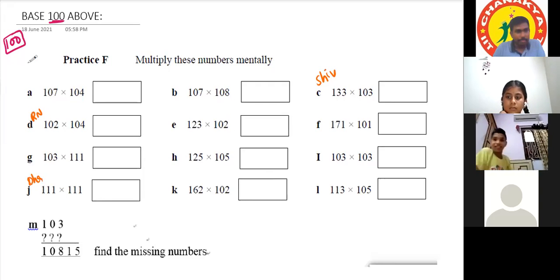Okay. Sir, we have to take sub base, right, sir? No sub base. All are 100 base only. All the questions are 100 only base. But sir, you said that next exercise will have some difference. Yeah, I forgot that we are in below 100 base only. Next, it will be 100 above base. And after this exercise, it will be above 100 bases, 1000 or 10,000, 1 lakh. In that case, you have to decide the base. It will be different. Next exercise.